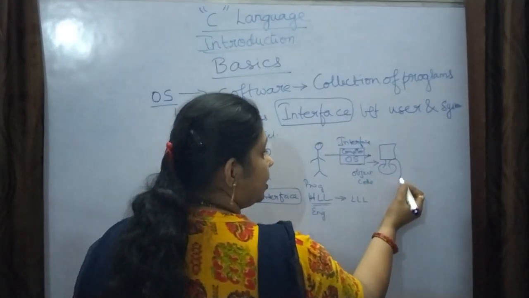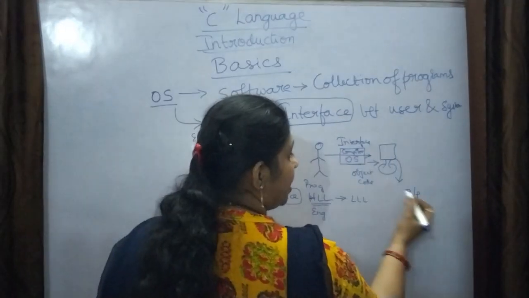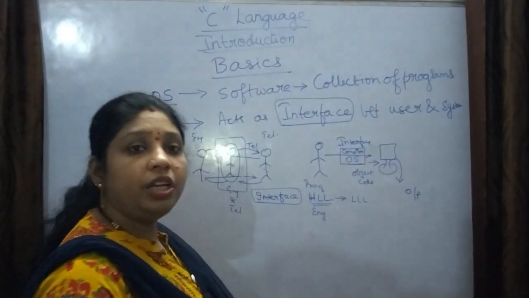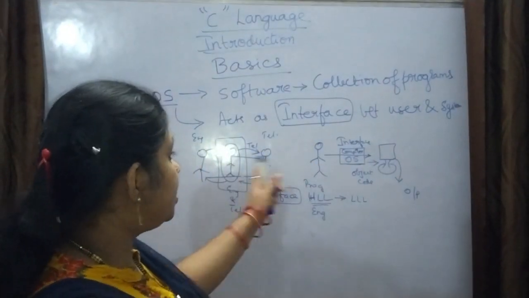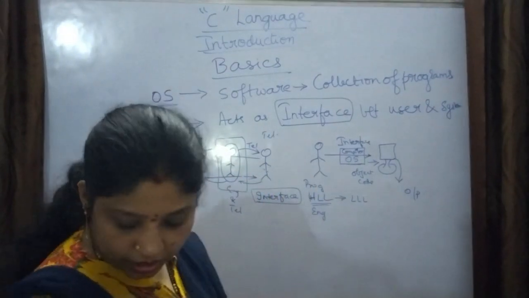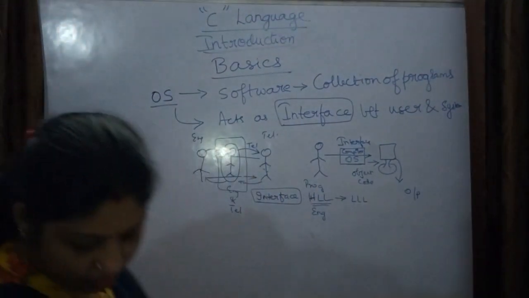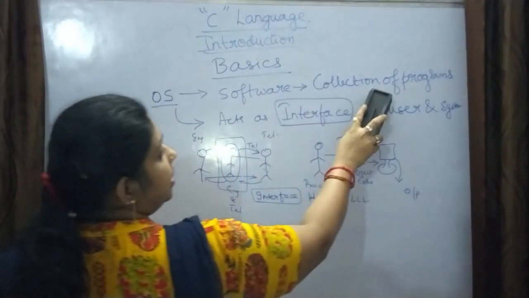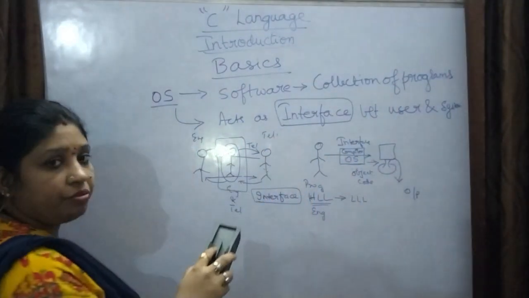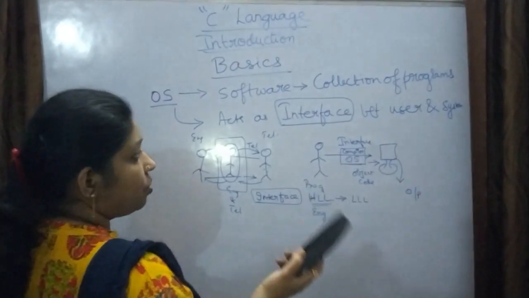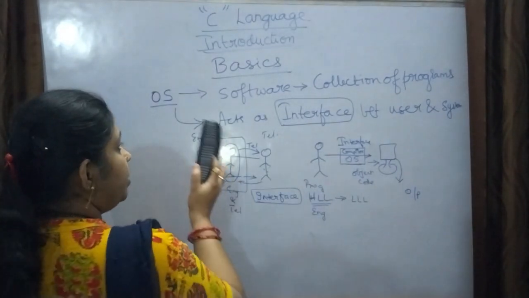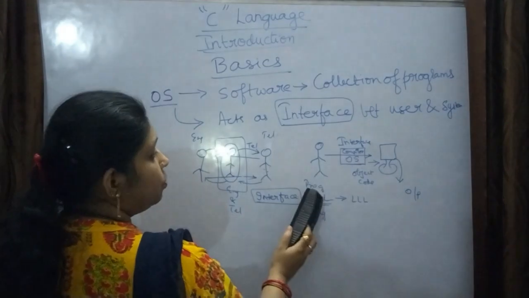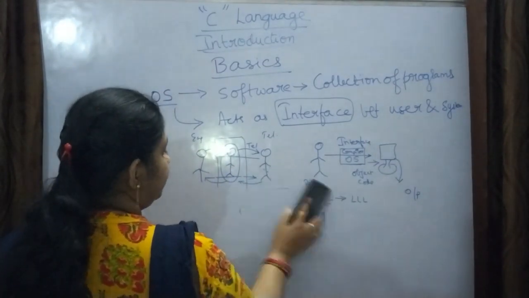After understanding that object code, the computer will give the output. This is the way the interface acts. I think you have understood. Operating system is a collection of programs. It is software, a collection of programs, and it acts as an interface between the user and the system.